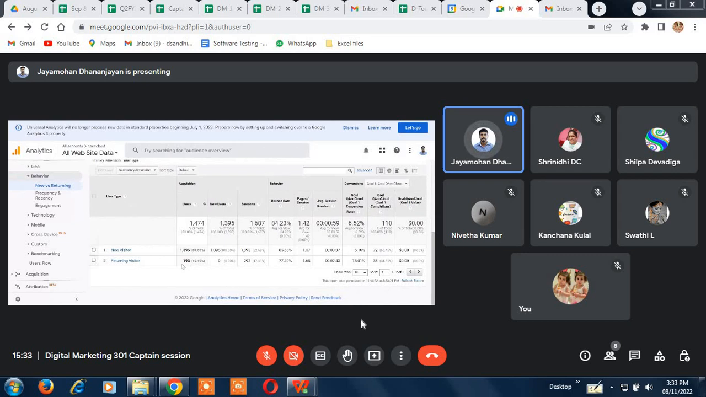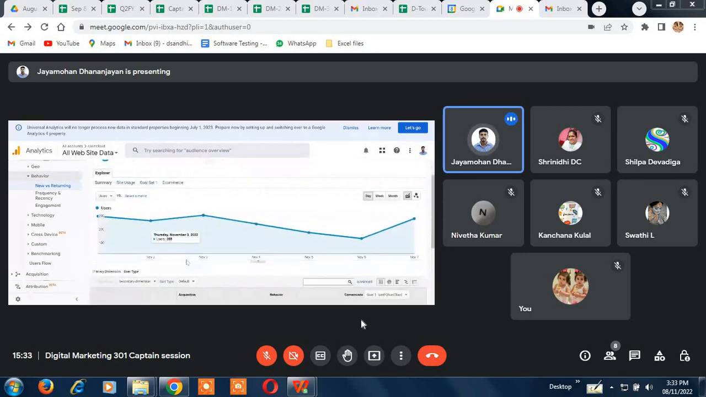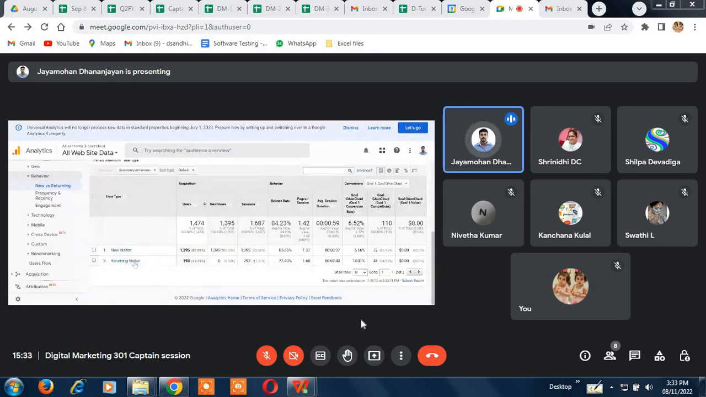New visitor versus the returning visitor. So returning visitor, the numbers I showed you guys before, this is again the same thing. The new users and users, that's it. They're just showing it as new visitors and returning visitors. The term is different, but it's actually the same. They're just showing it as a separate number. So there's nothing much. You see this, users, new users, that's it. And they've just split that.